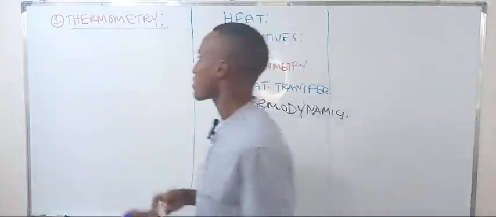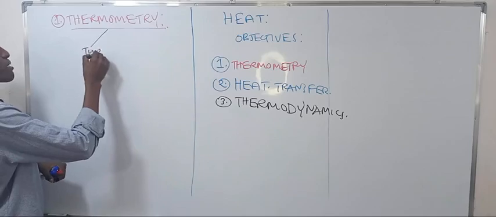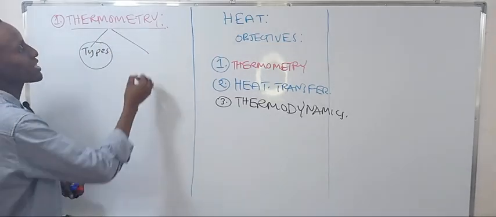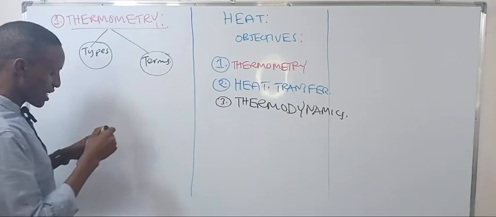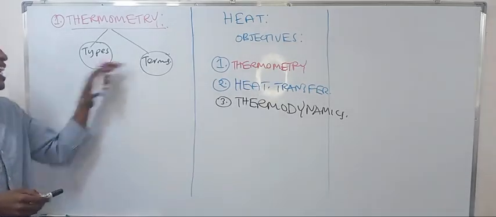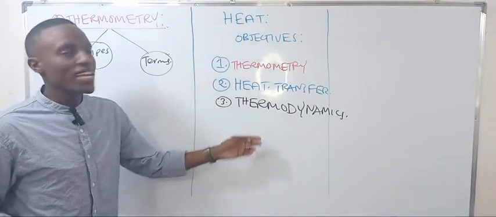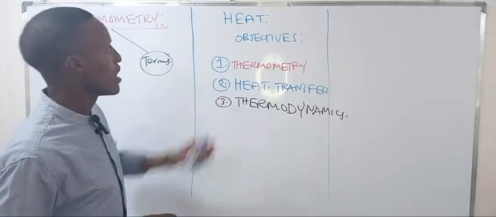I'm going to discuss the types of thermometers, and I'm going to discuss the terms, very important terms used. So we'll discuss terms and concepts about heat. Before I go on, let me say what heat is. The topic is heat. What is heat?